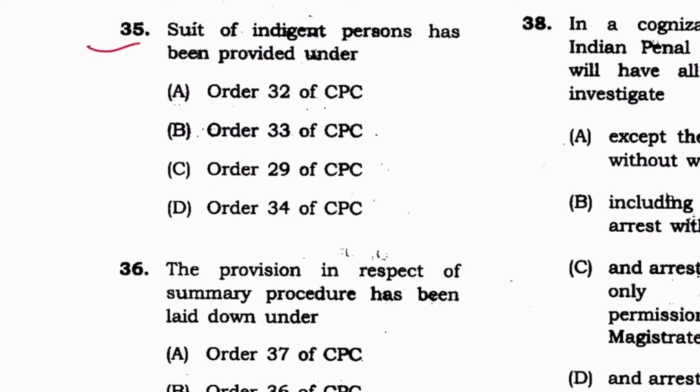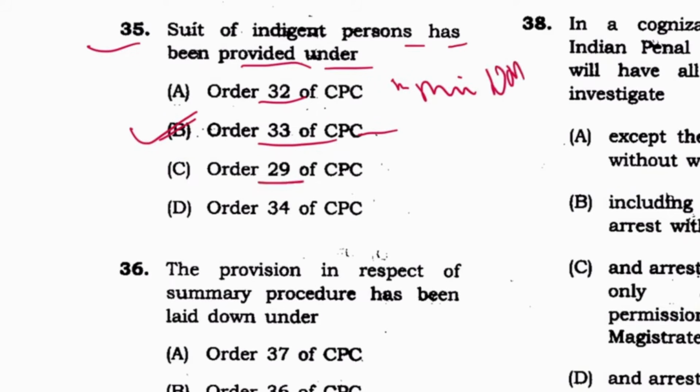Next, 35. Suit of indigent person has been provided under Order 33. B is the answer. 32 is death, marriage, insolvency, है ना? And 39 is suit by or against minor or person of unsound mind. 29 is suit by or against corporation. 34 is mortgage suit.